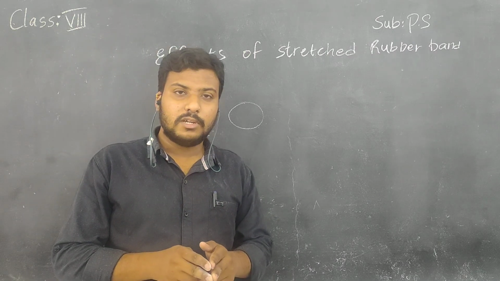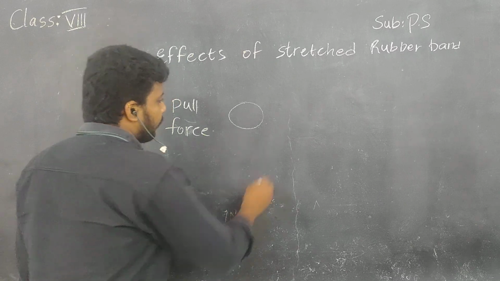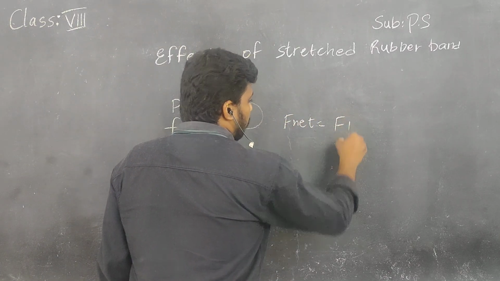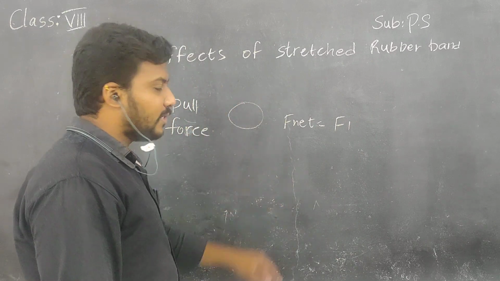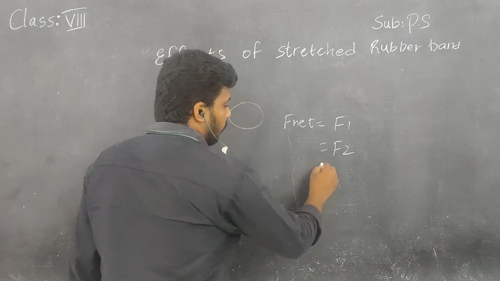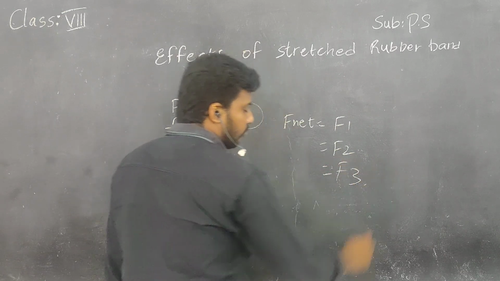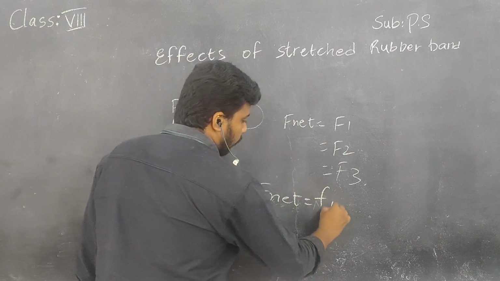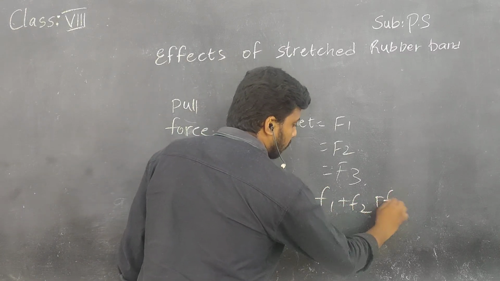Okay, children. Here the concept is F net equals F1. For the first rubber band, the force is F1. For the second rubber band, the force is F2. For the third rubber band, F3. To add these, F net equals F1 plus F2 plus F3.